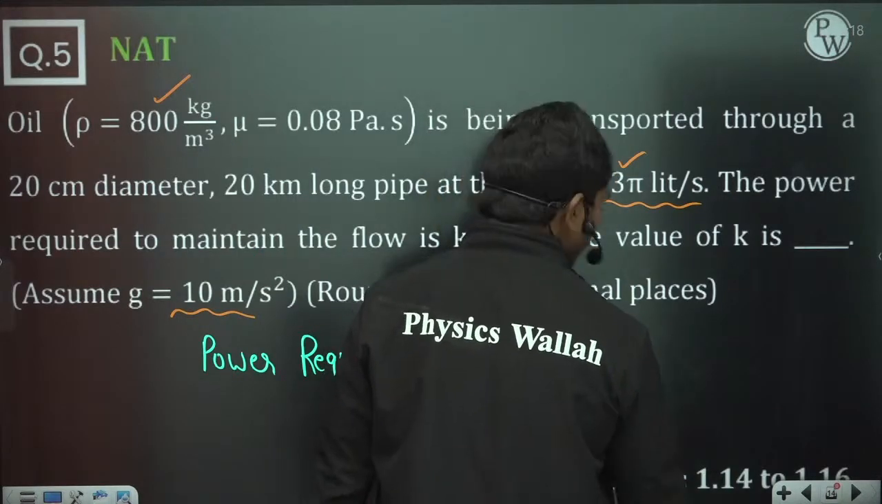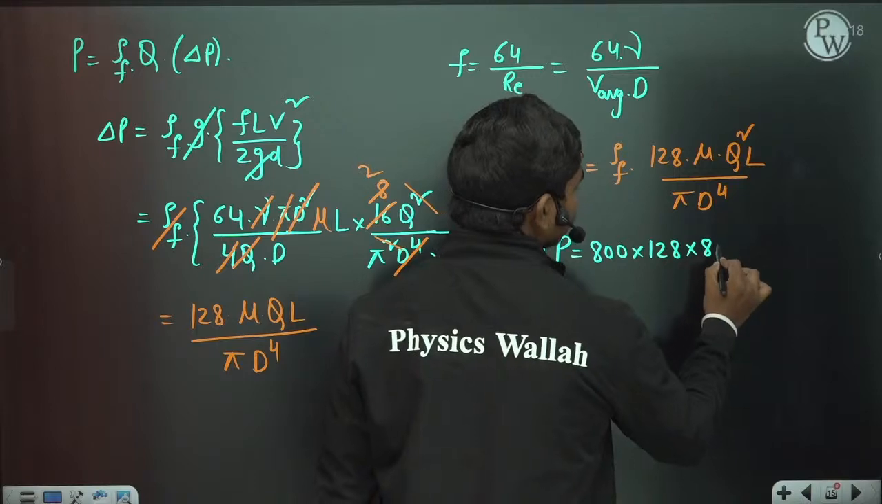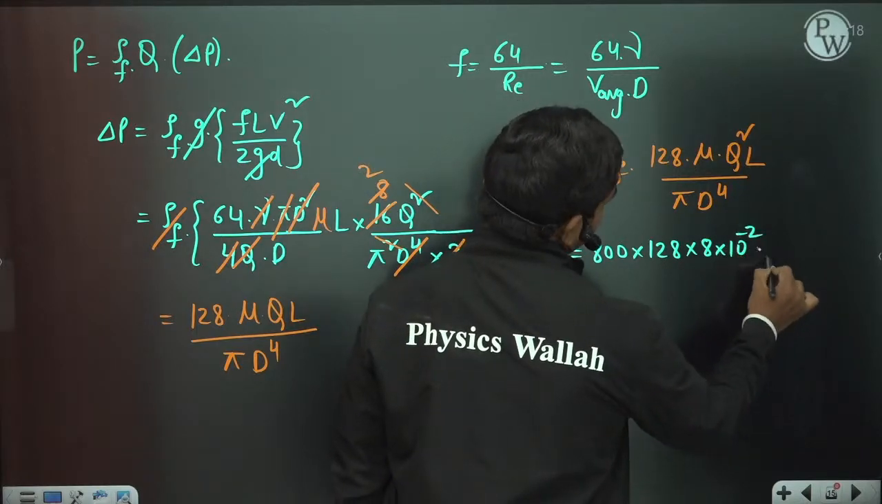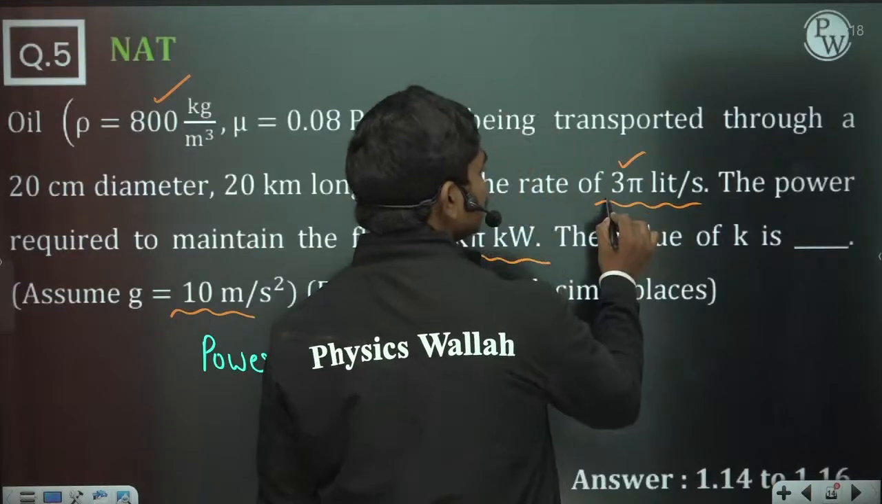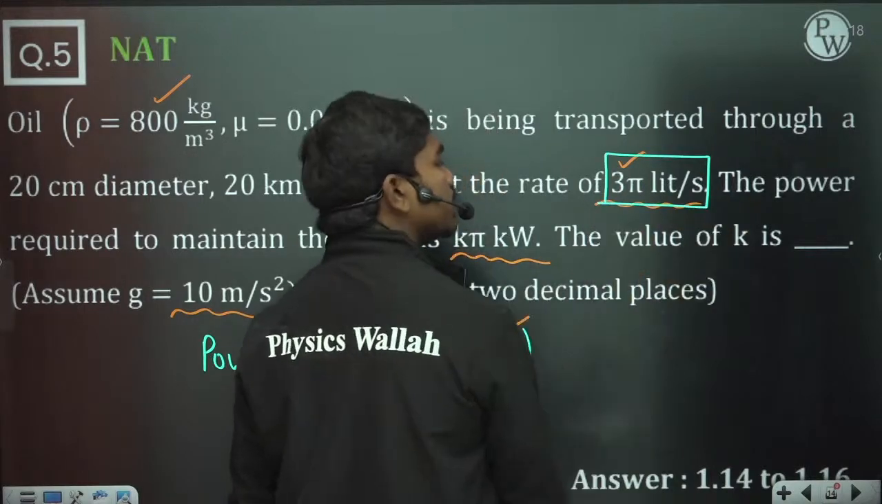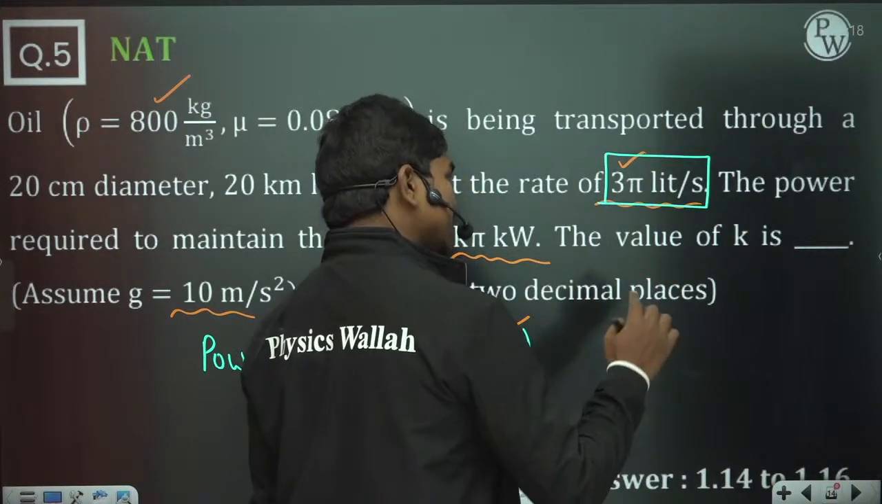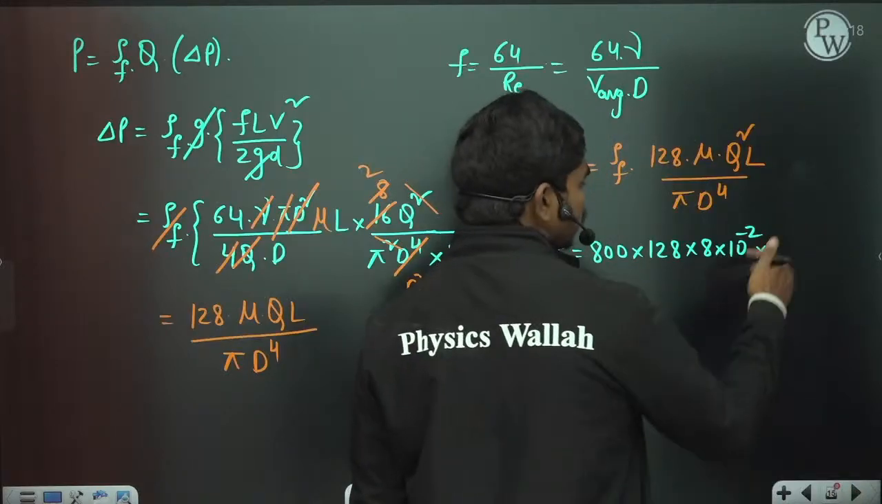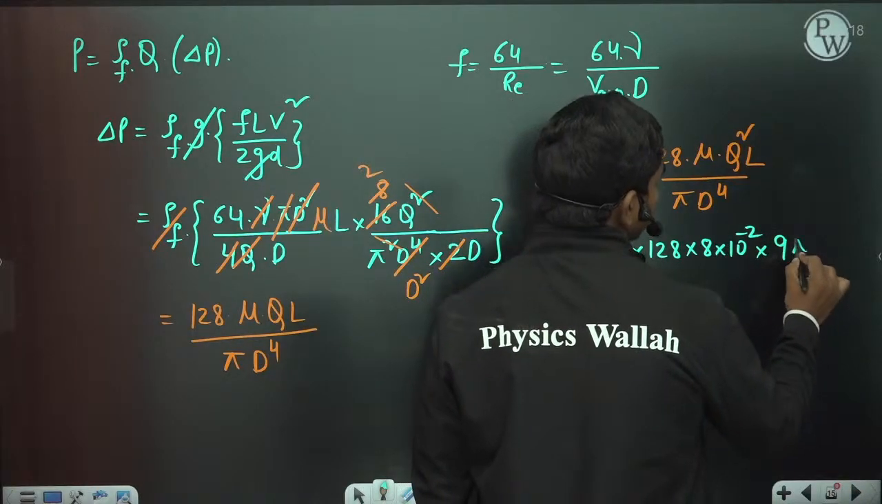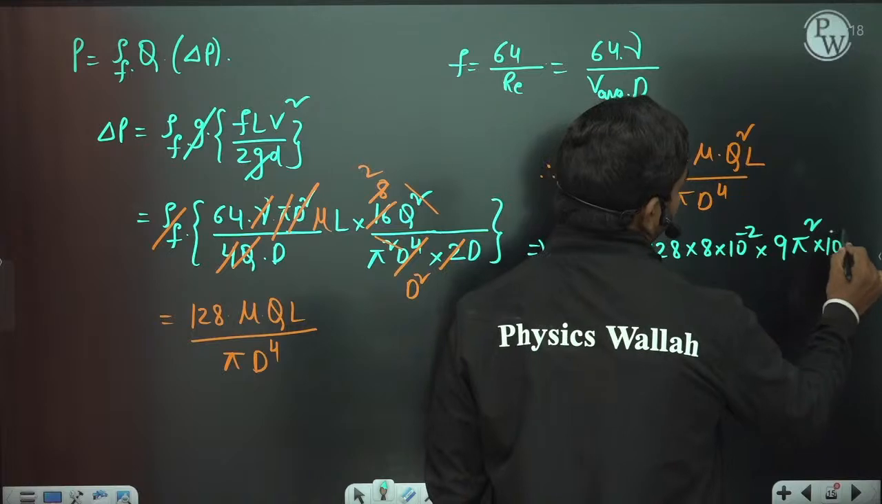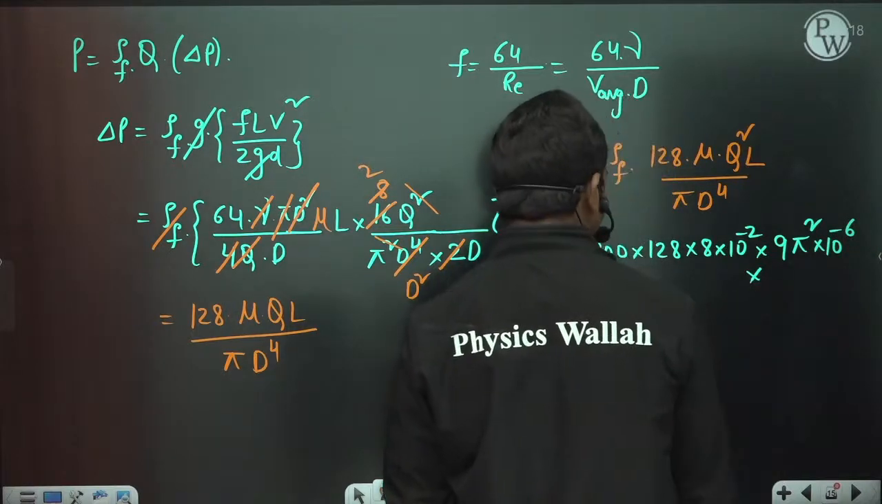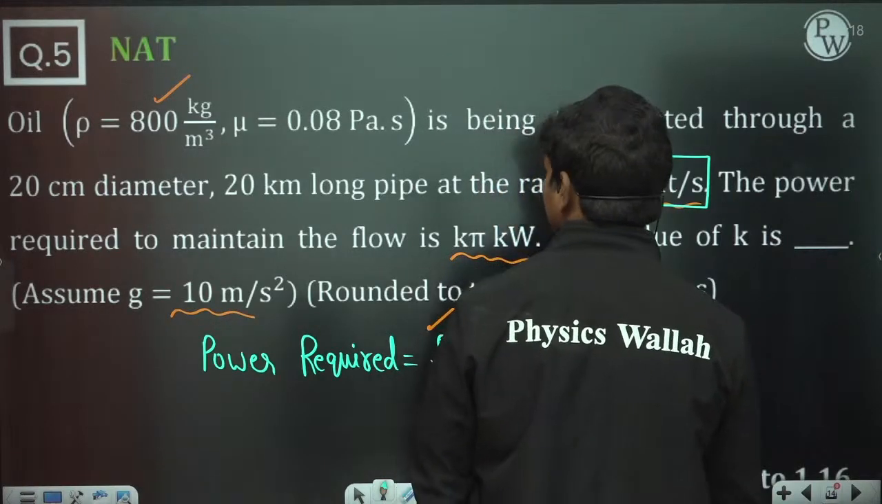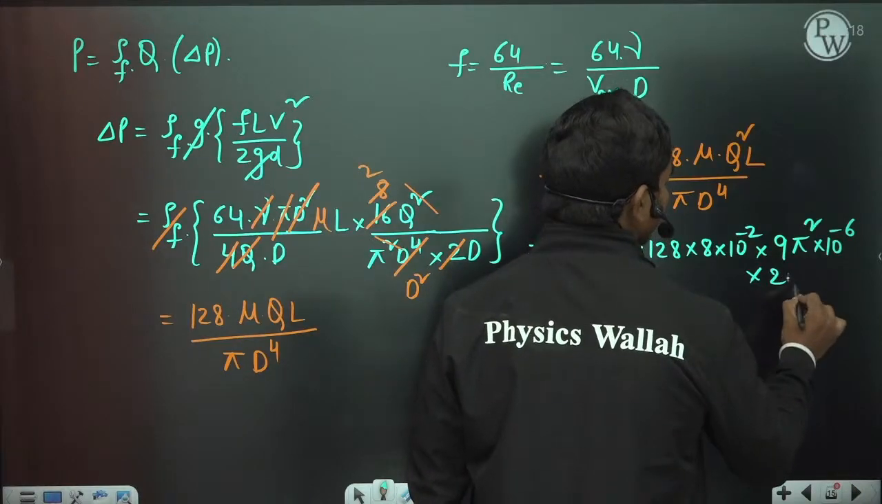Dynamic viscosity is 0.08 pascal-seconds, so 8 into 10 power minus 2, into Q square. The discharge is 3 pi liters per second. If you want to convert this to meter cube per second, it is 3 pi into 10 to the power minus 3, so the square of that is 9 pi square into 10 to the power minus 6, into the length of the pipeline. How much is the pipeline length? The pipeline length is 20 kilometers, so 20 into 10 cube.